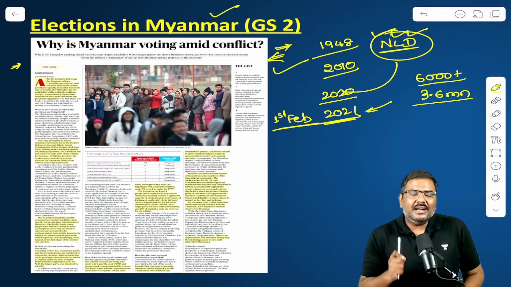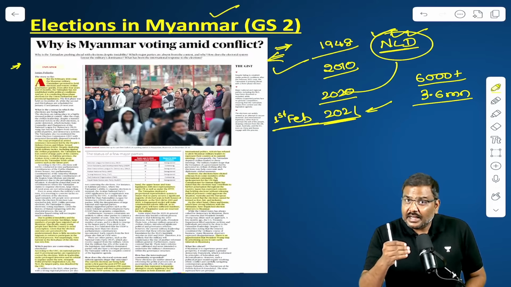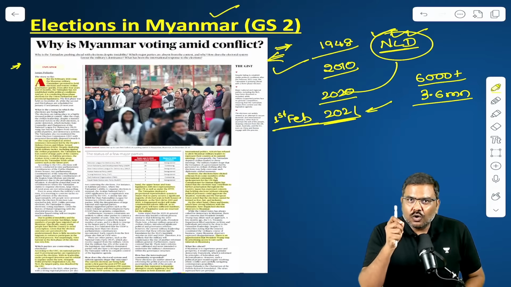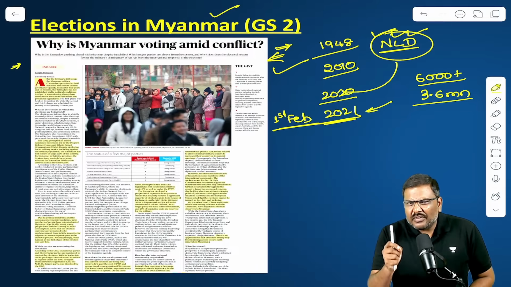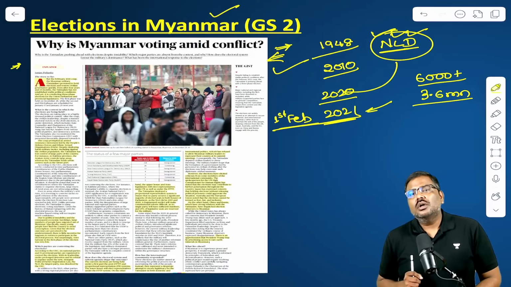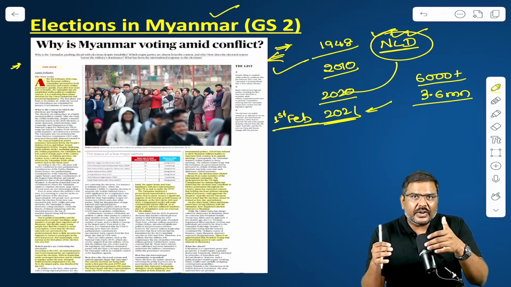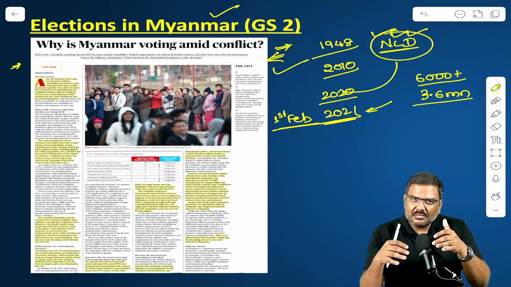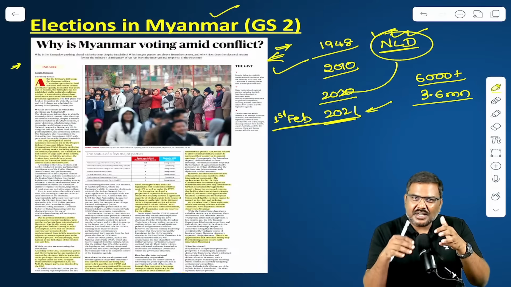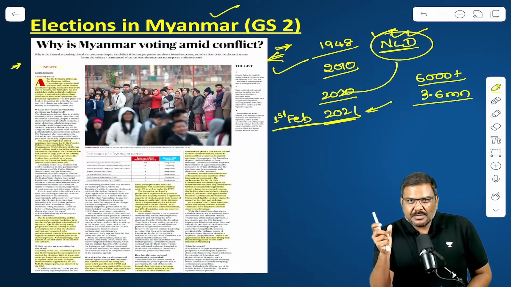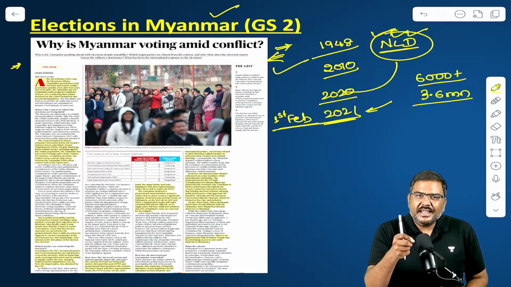The reason is that when the junta rule was initially imposed, there was widespread global criticism. Multiple Western countries criticized the military rule and imposed a lot of sanctions on the military. But over a period of time, these sanctions have become useless, and a lot of them are not in effect right now. So many experts argue that the military is conducting elections as a whitewash.